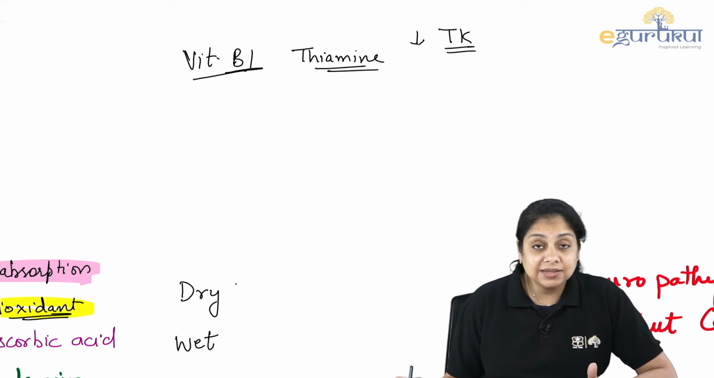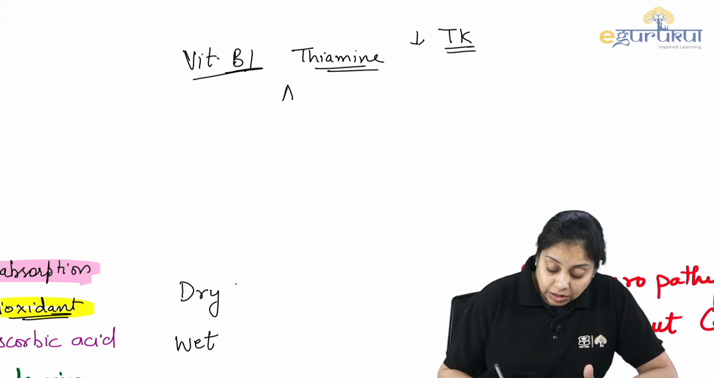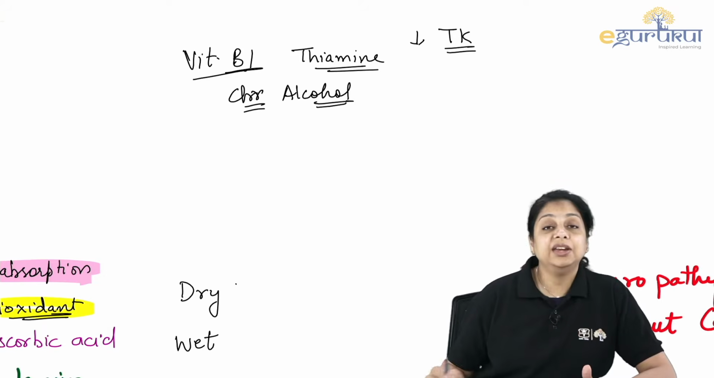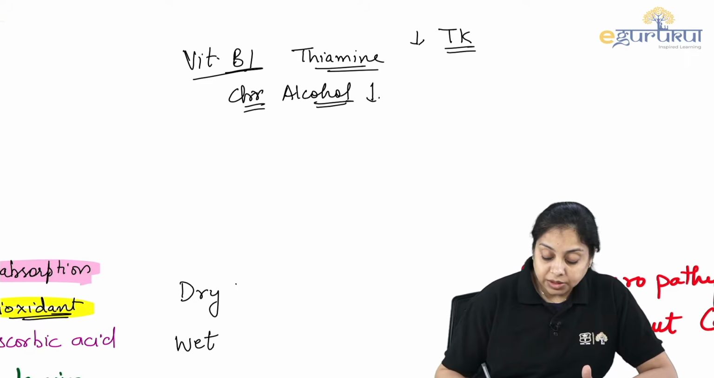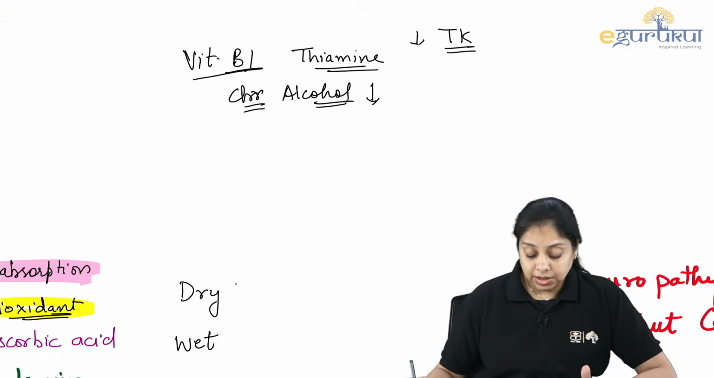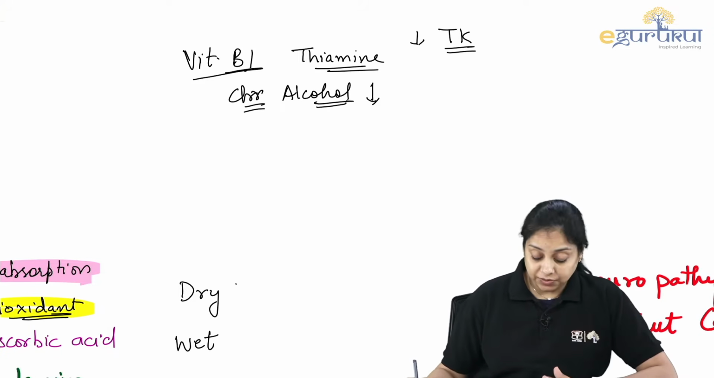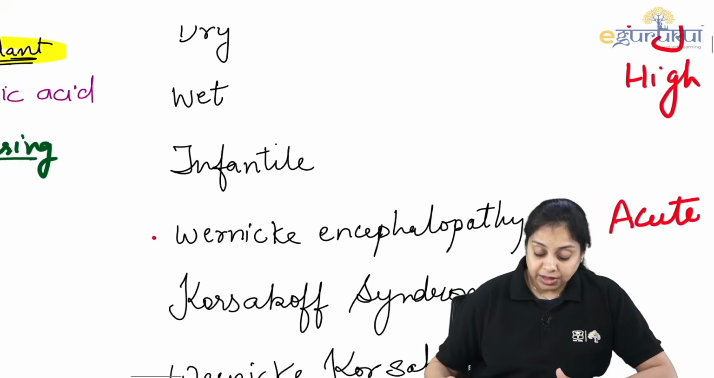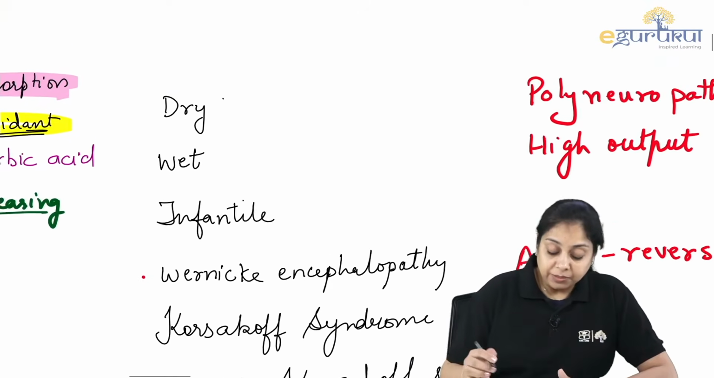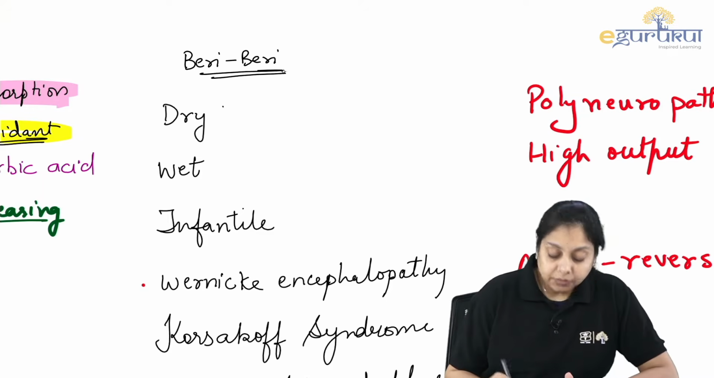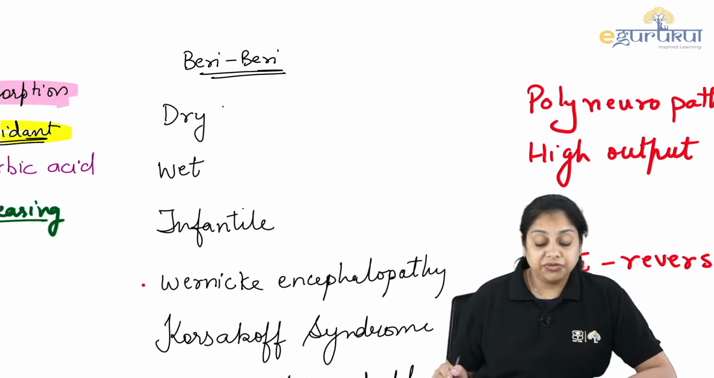What decreases the thiamine level? Alcohol. Like those who are chronic alcoholics, they are drinking every day. The alcohol reduces the absorption of the thiamine, right? And there are diseases that are associated with the thiamine. Most of the times we talk about beriberi disease. Beriberi. Okay? Beriberi is a thiamine deficiency disease.